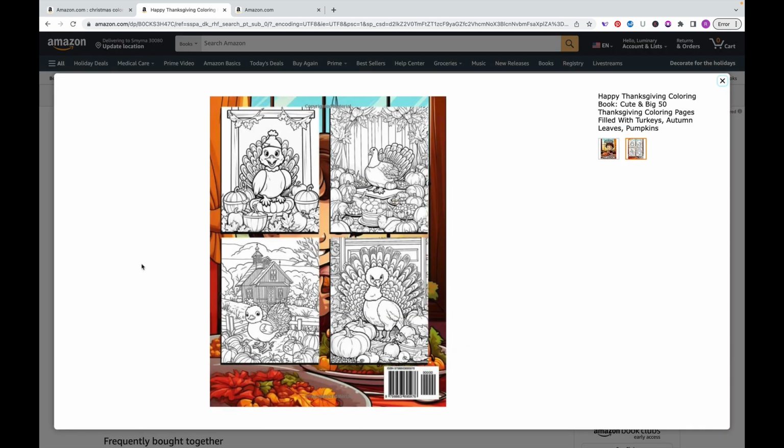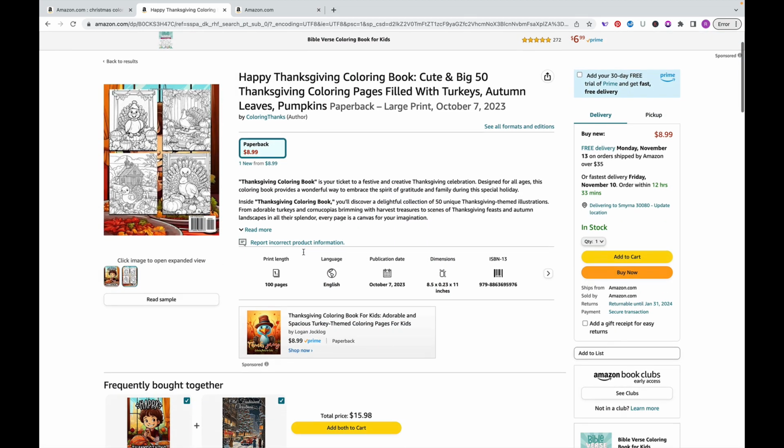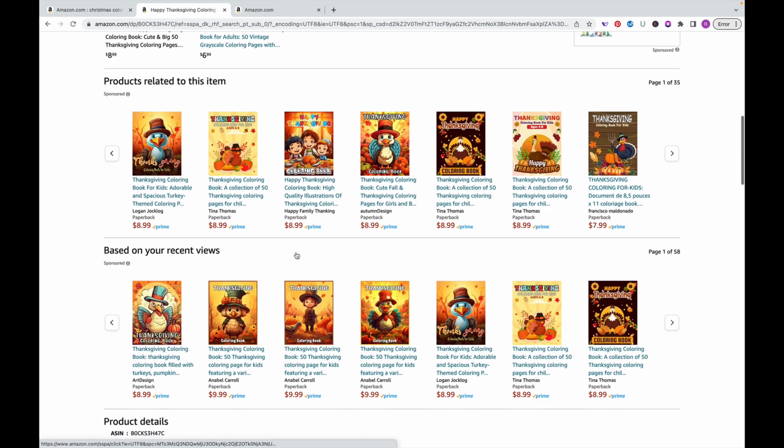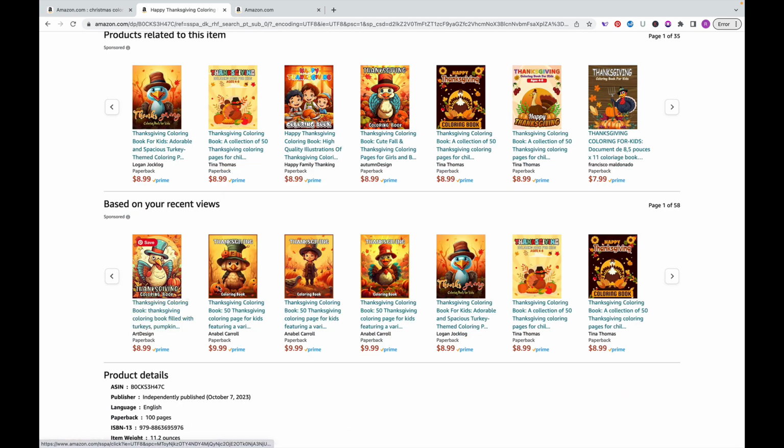And if we look at the last page, all right, it's a bunch of probably AI generated turkey coloring pages, but they are different than the pages we just looked at. So at least this time it's a little different. However, look at these books and tell me that they are not exactly the same. This is clearly just a different AI cover. Now, this is a different author, so this time it's Annabelle Carroll who's doing this.